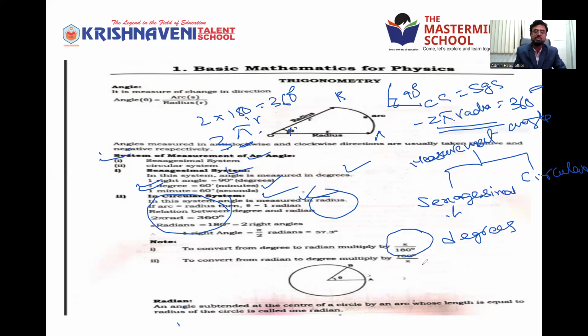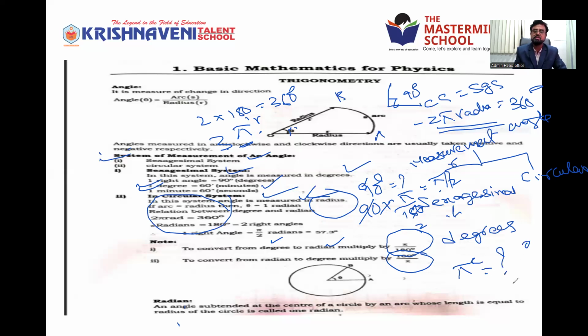To convert from radians to degrees, multiply by 180 by pi. Suppose you want to convert from degrees to radians. 90 degrees is equal to how many radians? Given 90, so 90 into pi by 180. 90 twos are 180, so that is equal to pi by 2. So pi by 2 radians is nothing but 90 degrees. Suppose you want to convert pi radians. Pi radians is equal to how many degrees? So pi into 180 by pi.